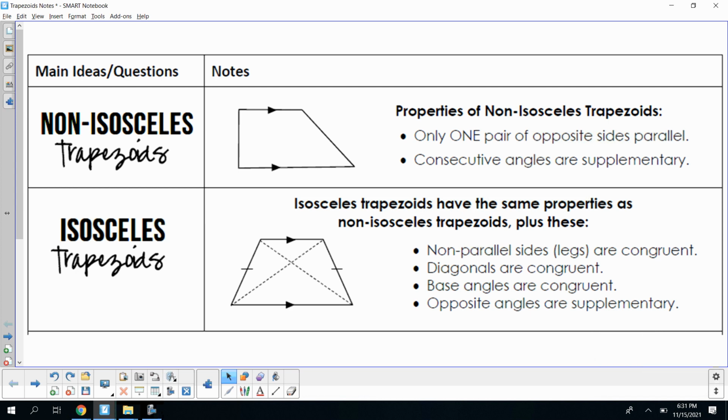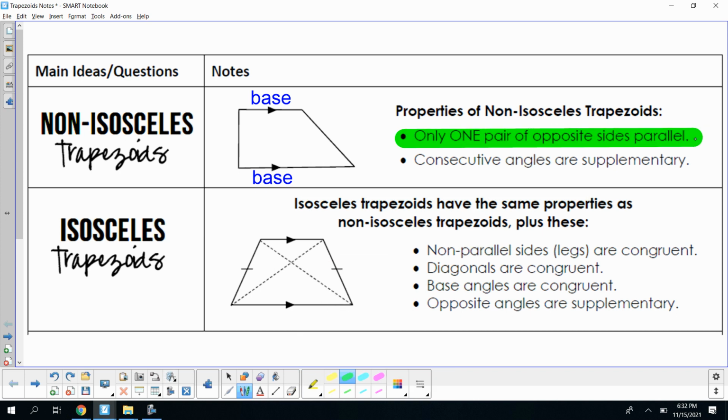Okay, geometry students, today we're going to talk about trapezoids. The characteristics of a non-isosceles trapezoid: you have bases on the parallel sides, and only one pair of opposite sides are going to be parallel. Also, consecutive angles are going to be supplementary. Supplementary means they're going to add up to 180 degrees.